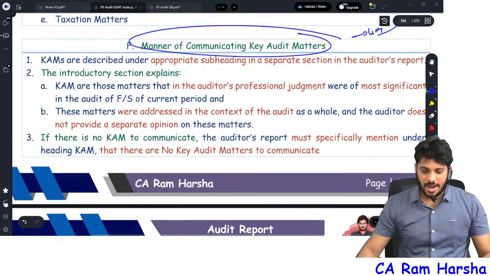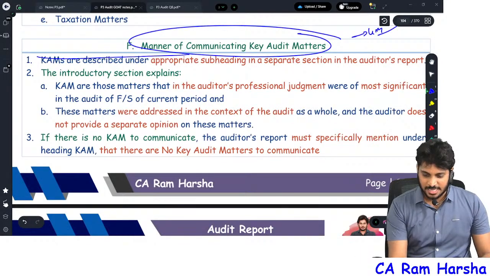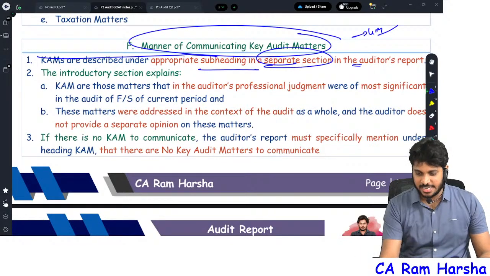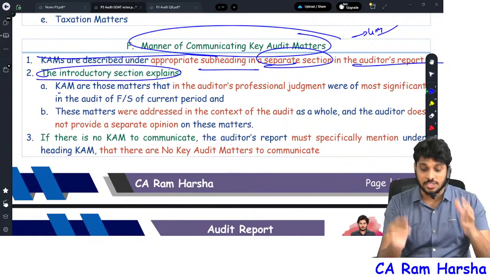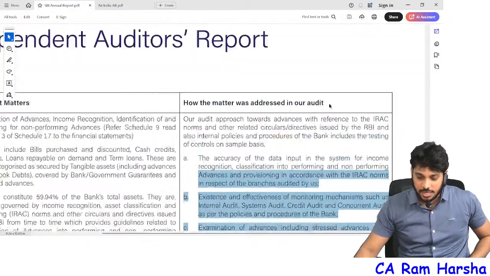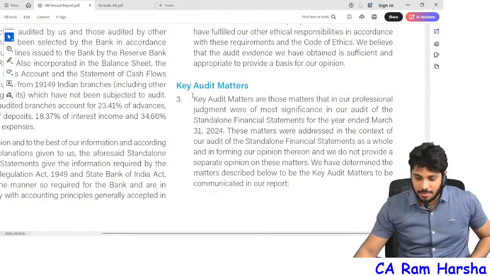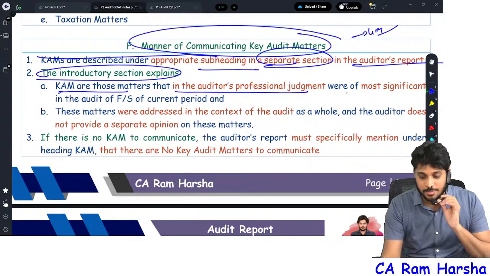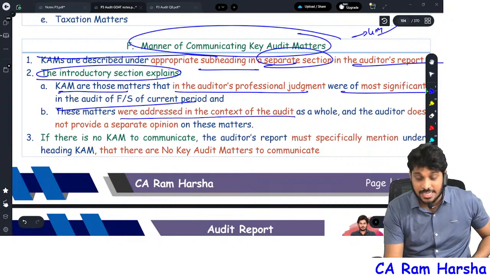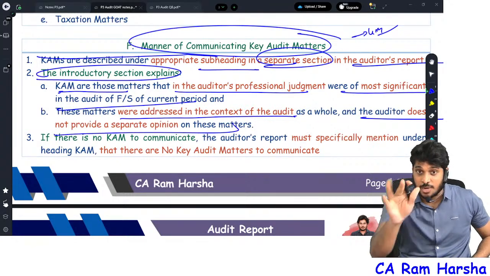Finally, what is the manner of communicating? Key audit matters are described in a separate subheading, in a separate section in the audit report. In SBI, a separate section. Key introductory language: what will we give in the introduction? Key audit matters are those matters that, in our professional judgment, were of most significance. These were addressed in the context of the audit. The auditor does not provide a separate opinion.